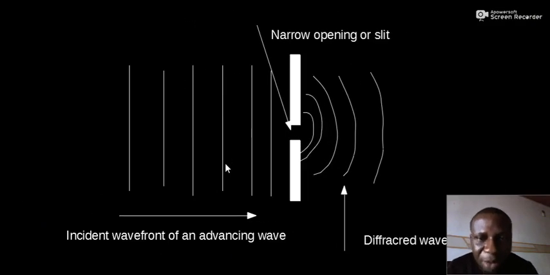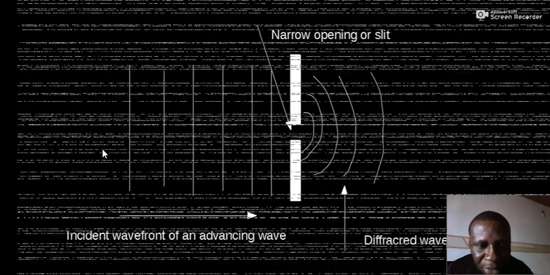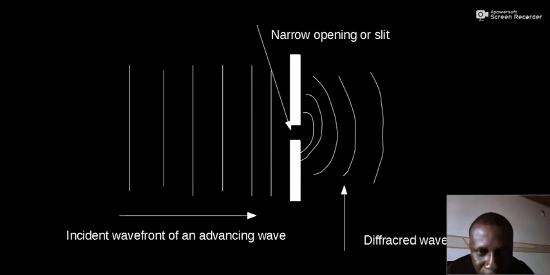Diffraction of wave is the fourth property of wave. When a wave travels from one region and meets a barrier in its path, if the barrier has a narrow opening or slit, as you can see in this opening, the wave will bend around the barrier. So diffraction simply means the bending of a wave when it encounters a barrier in its path. Now take note, the wave will go through this opening. In this process, we say that the wave spreads or flares into the other space or region.